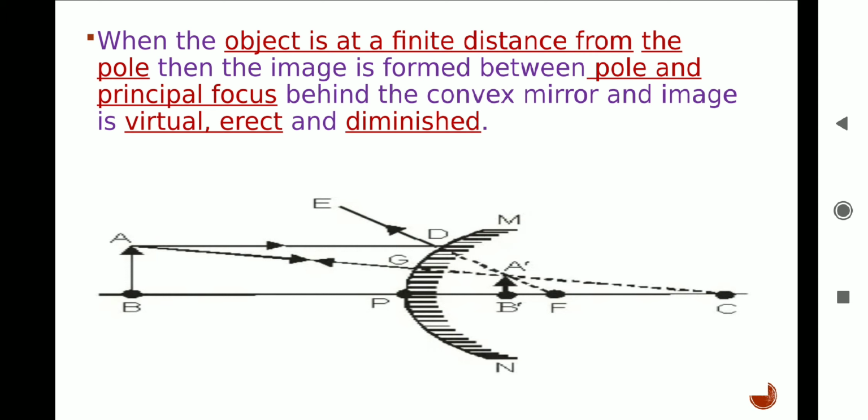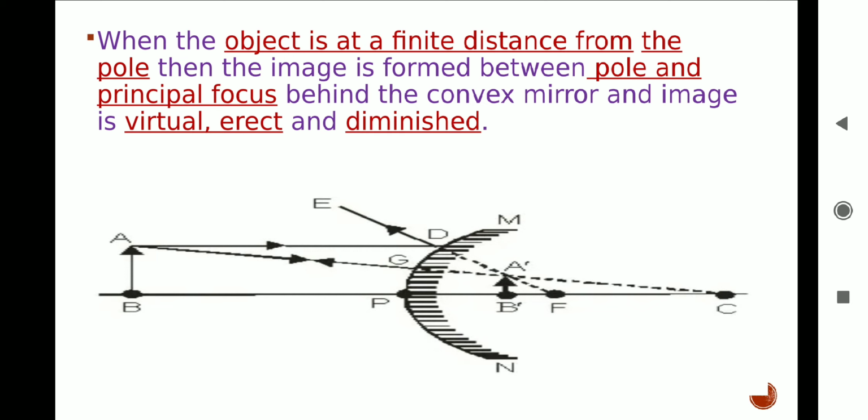The line AG is a solid line, but line G to C is a dotted line representing the virtual ray of light. According to the second rule of image formation, this ray is reflected back along the same path EA. Two reflected rays DX and EA are diverging rays that appear to intersect at a point A dash. Hence, A dash B dash is the virtual image of object AB. We conclude that image formed is behind the mirror, between pole and focus, virtual and erect and diminished, very small.